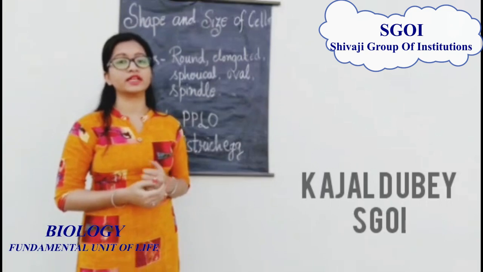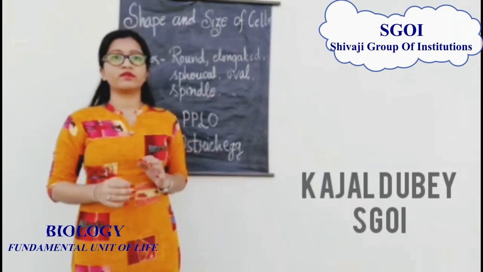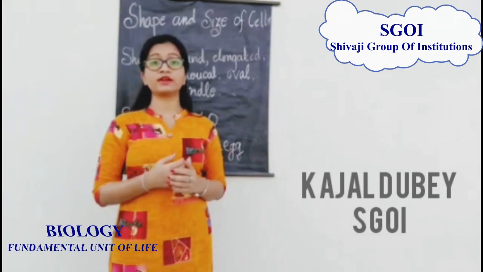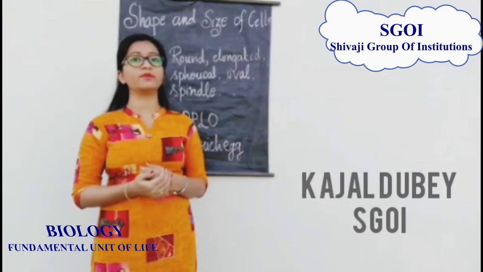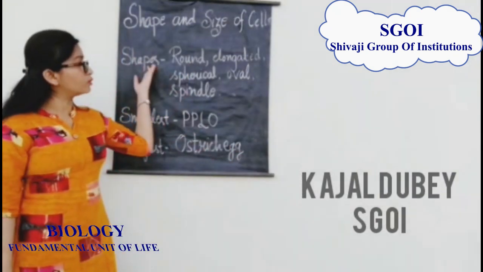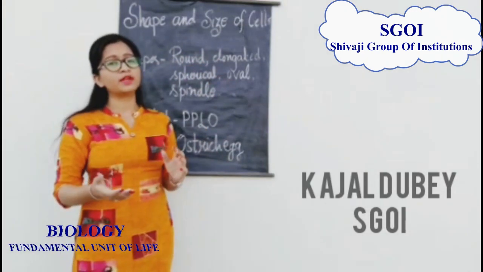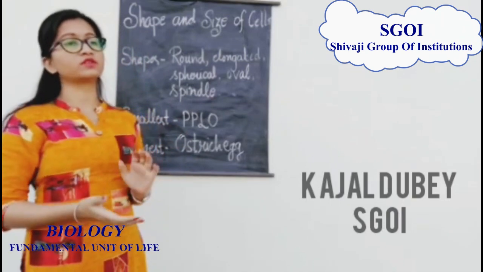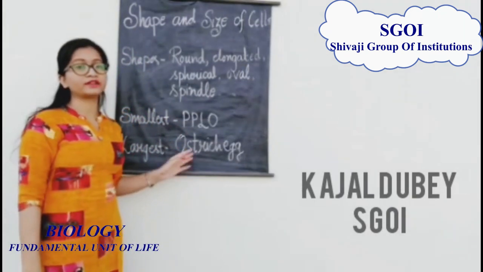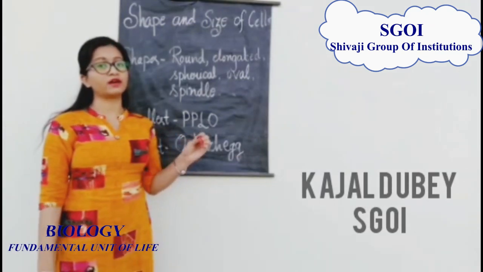Let's talk about the nerve cell. The nerve cell is used to carry impulses from one place to another, whereas skin cells help to protect the body. And the WBC changes its shape regularly because it has to fight different types of pathogens. The cells may be round, elongated, spherical, oval or spindle in shape. Similarly, the size of cells is also different. The largest cell is the ostrich egg and the smallest known cell is the PPLO, pleuropneumonia-like organism.